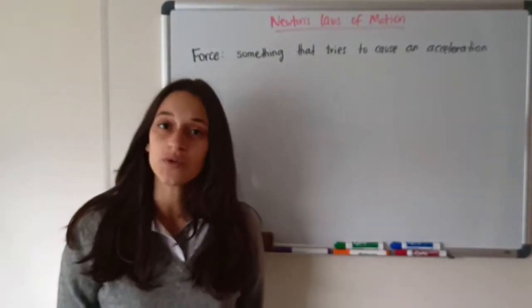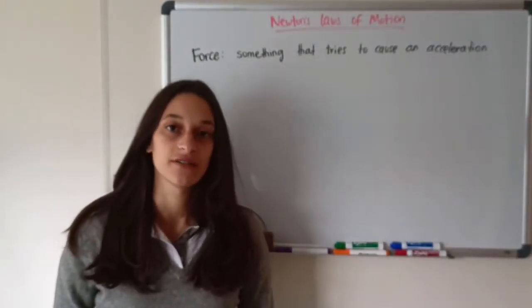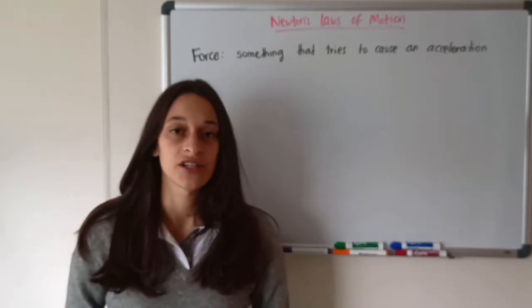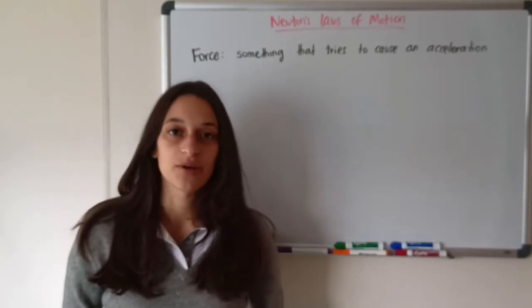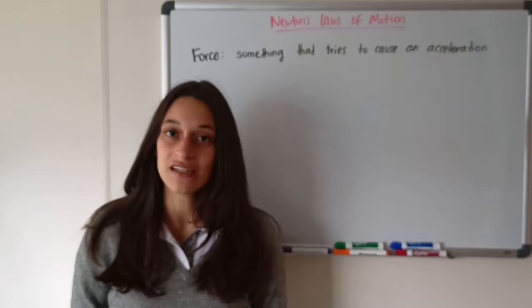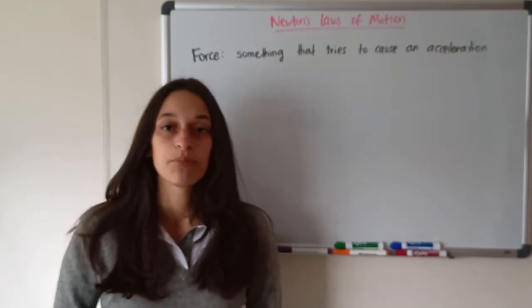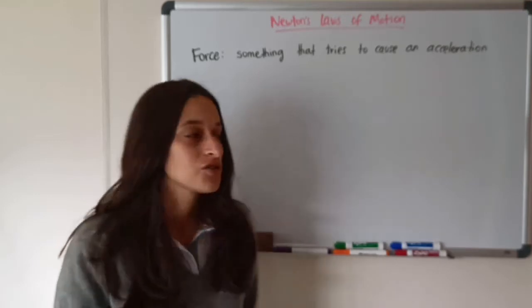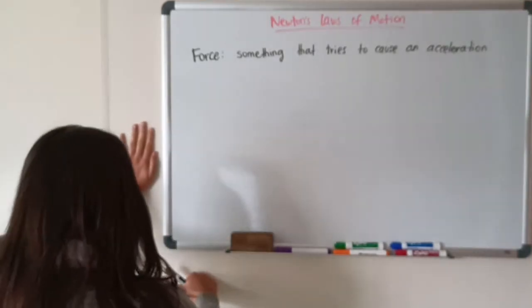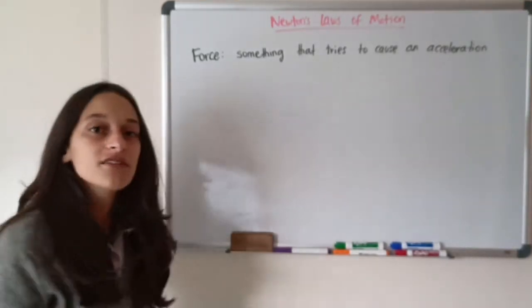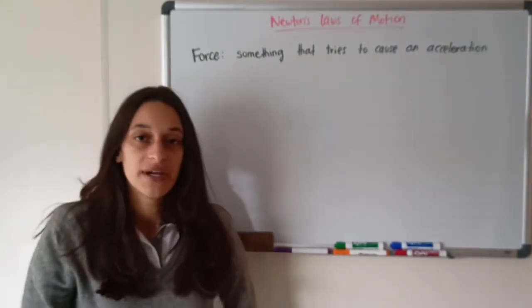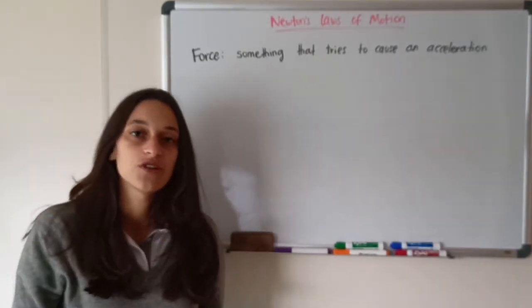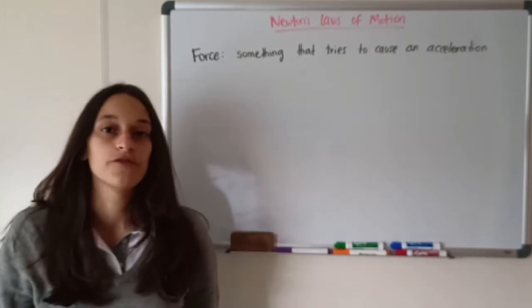Okay, but why do I say tries to cause an acceleration and not causes an acceleration? That's because if I try to push a wall or push an elephant, I will be making a force, but the object won't move. It won't accelerate, even though there is a force. So I push the wall with all my force, and even though it's not accelerating, there is a force there. So anything that tries to cause an acceleration of an object is called a force.